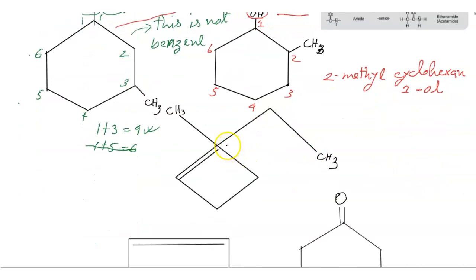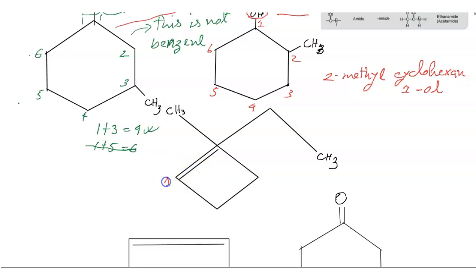Now I am talking about this diagram. Friends, this diagram is very, very interesting. Where is my bond? My bond is in here. This is my double bond. So the double bond is my first priority.